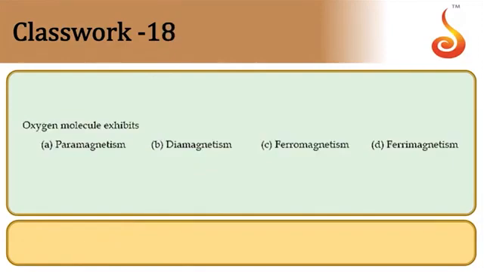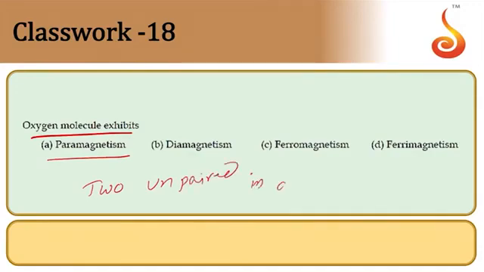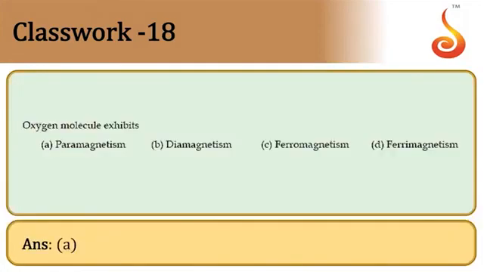Then oxygen molecule exhibits. Oxygen molecule property is paramagnetic property. It has 2 unpaired electrons in anti-bonding orbitals. 2 unpaired electrons they are in anti-bonding. This comes from MOT theory. So therefore it exhibits paramagnetic property. Option is A. Paramagnetic property.